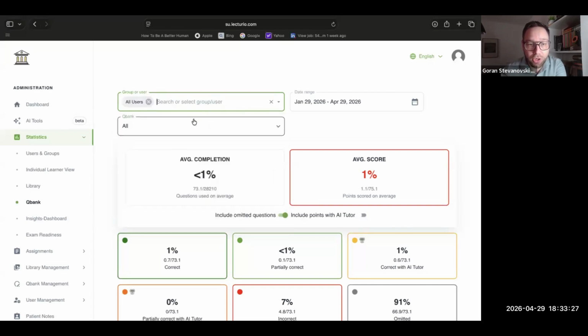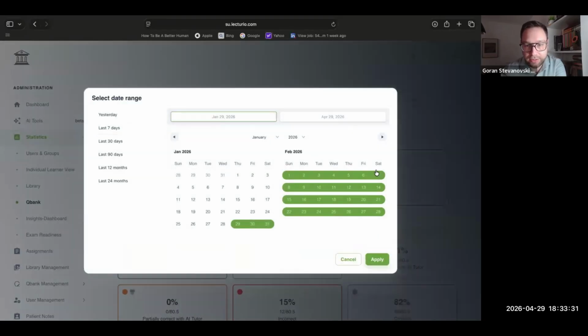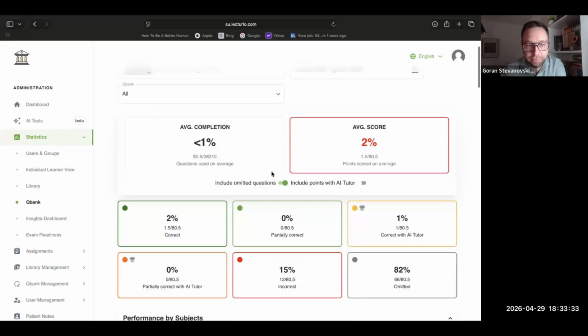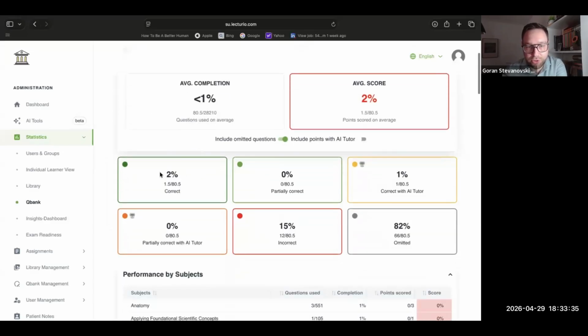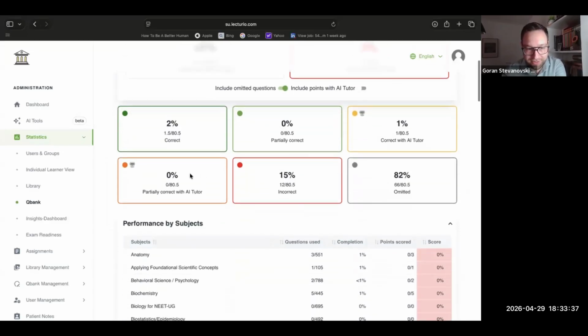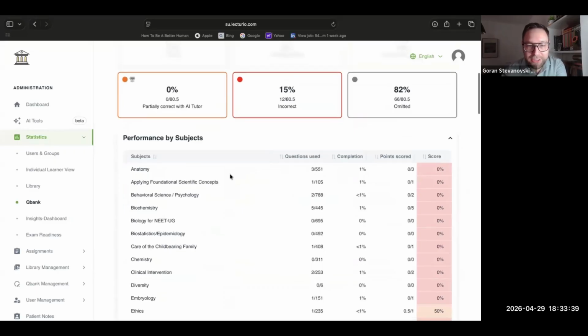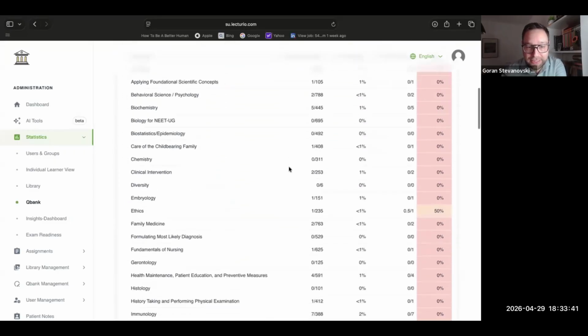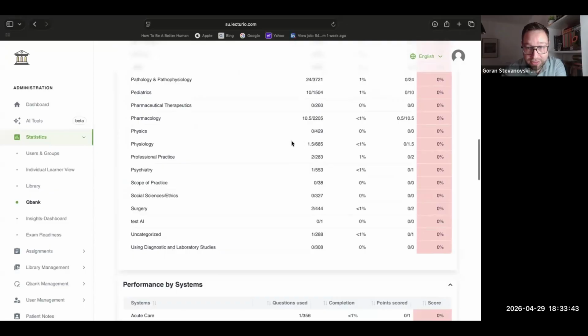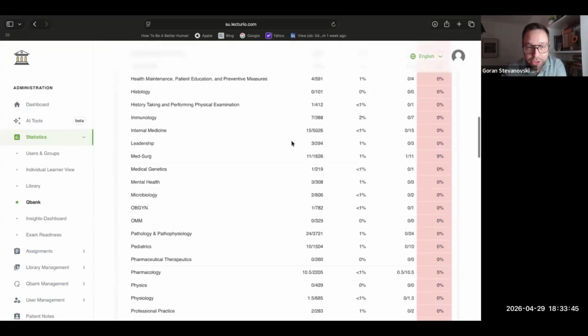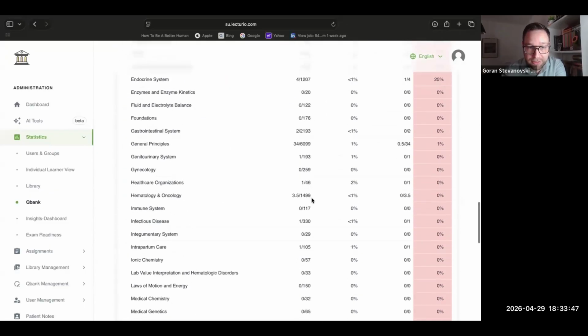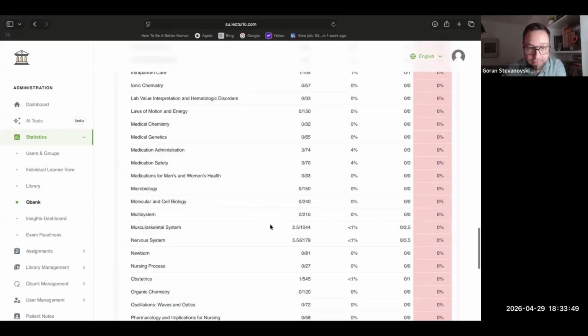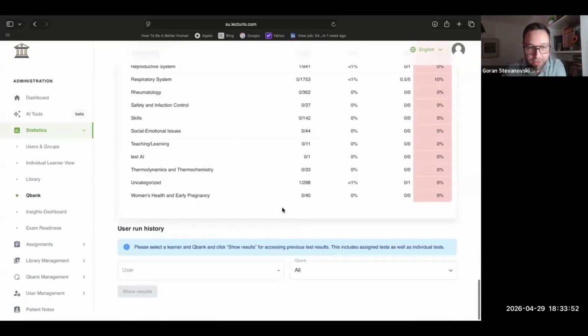So we see all users. Let's look at all Qbanks. And let's look at, yeah, this should be enough. So we see how many of the questions are correct. This is essentially what I took earlier. And you can look at performance by subjects, and you can get all the statistics here. You can look at the performance by systems, microbiology, molecular and cell biology.